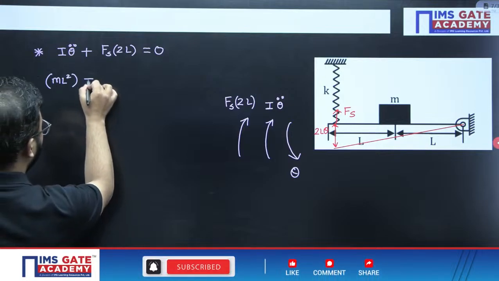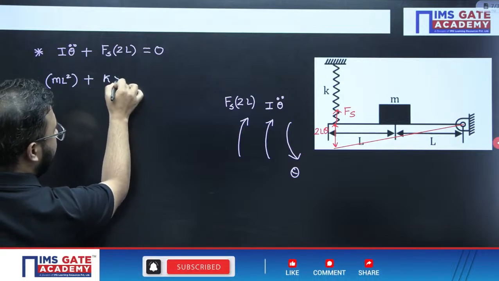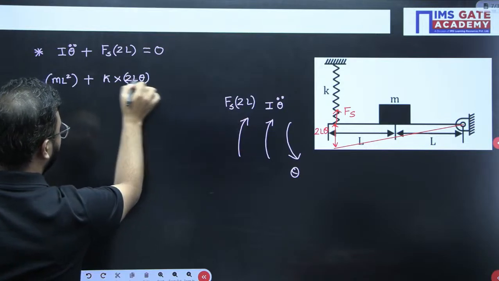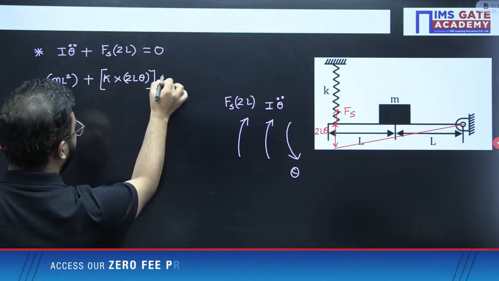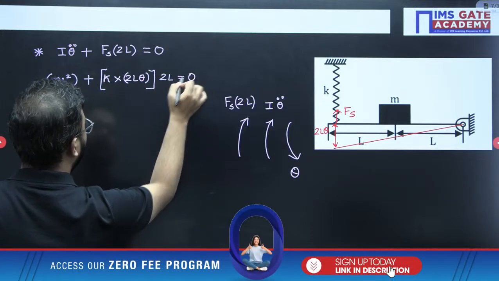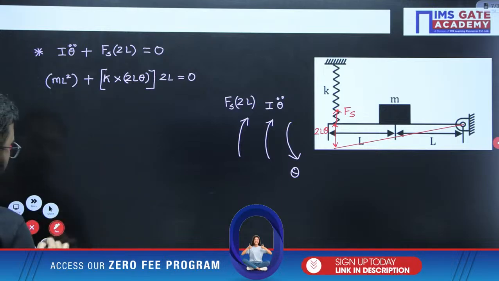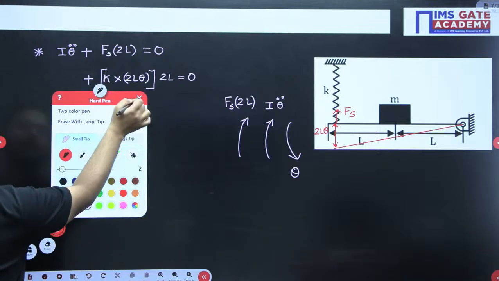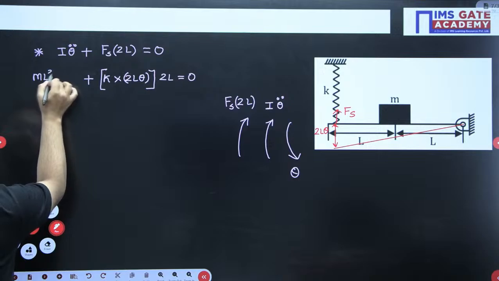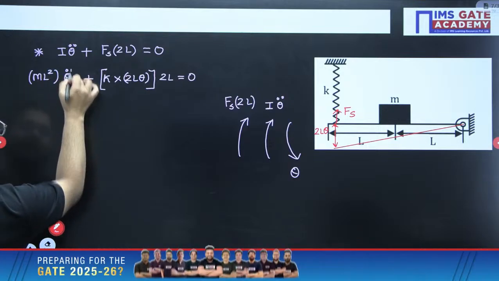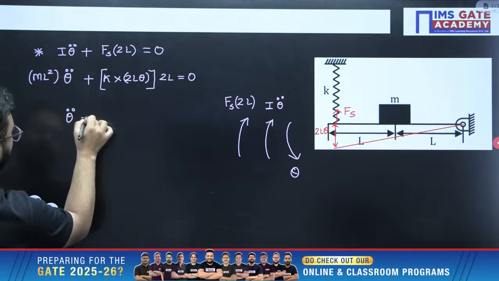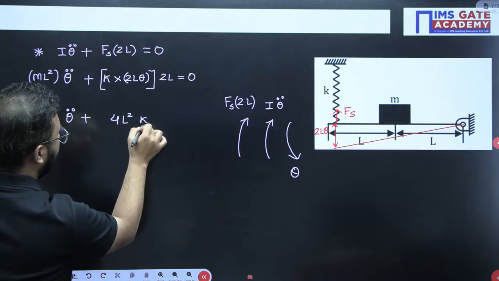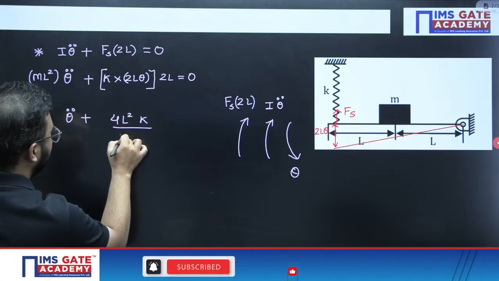Spring force: stiffness k multiplied by 2L theta, which is the deflection happening in the spring. This spring force multiplied by the distance 2L will give you the moment. So ml square multiplied by theta double dot is also there. So finally, theta double dot plus k into 2L into 2L, that will be 4L square into k, divided by ml square,